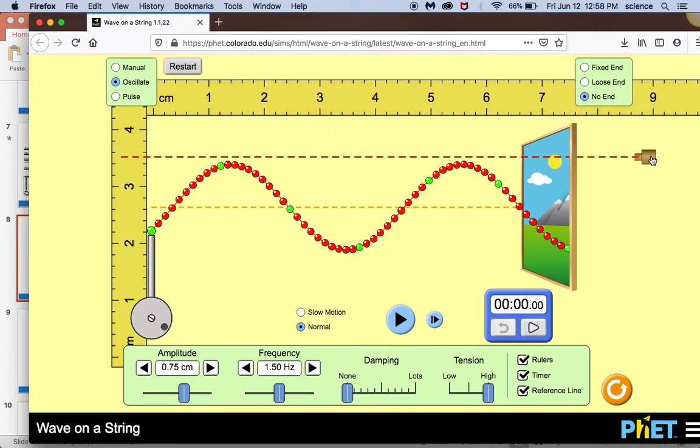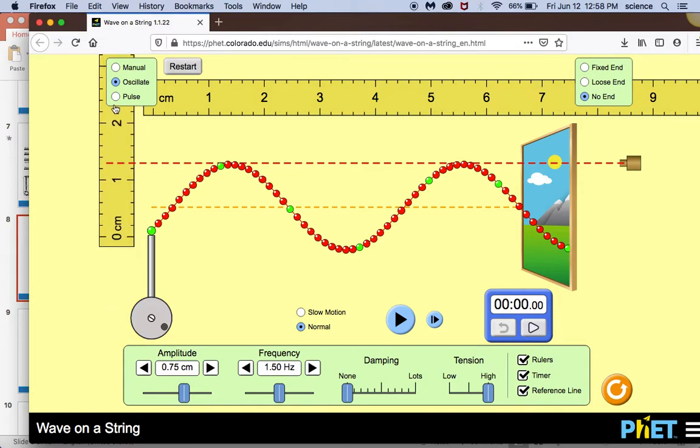So I'm going to mark the maximum position, and I don't want to go to the top, I'm going to go to about the center of these beads that are on the string. And then I can measure the amplitude, which is the distance from the undisturbed position, which is the dotted line here, up to the new dotted line up at the top. So if I go ahead and set this up, I measure that distance to be, so at the 0 mark,